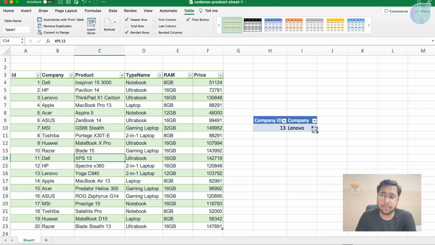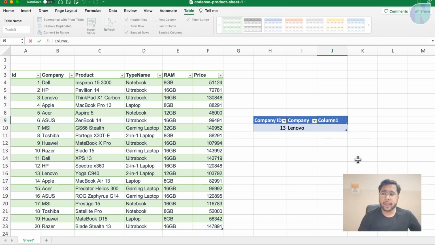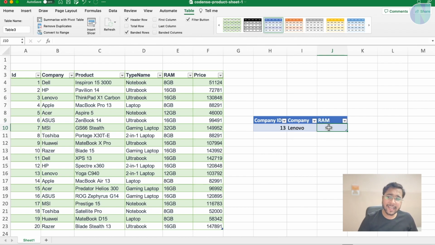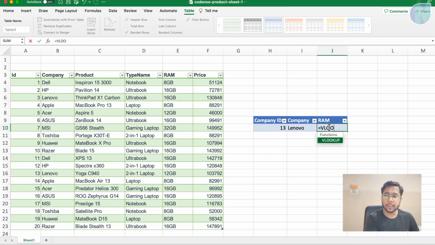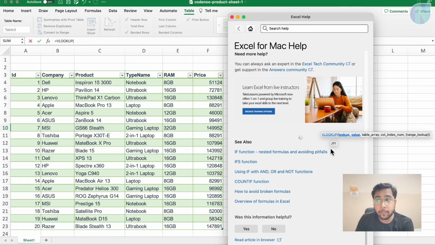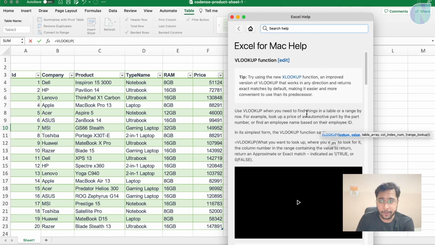Let's see, I have one more thing here. Let me increase it. And for the company, I want to check the RAM of the laptop, suppose. So I can again do VLOOKUP to filter out that data. How can we do that? I can again make equal to, I will say VLOOKUP. If you want to see its documentation, you can click here on this VLOOKUP. This Excel help will open up.